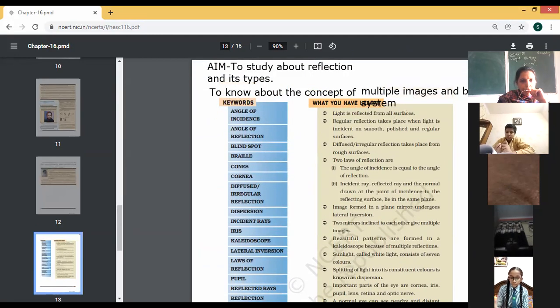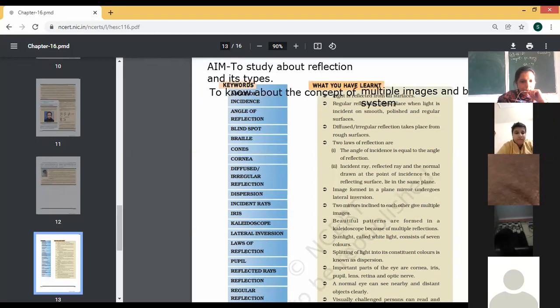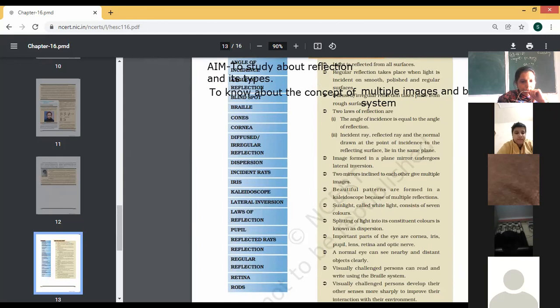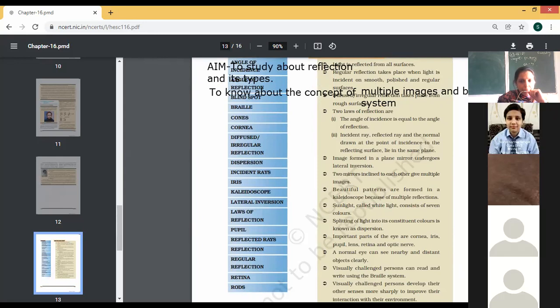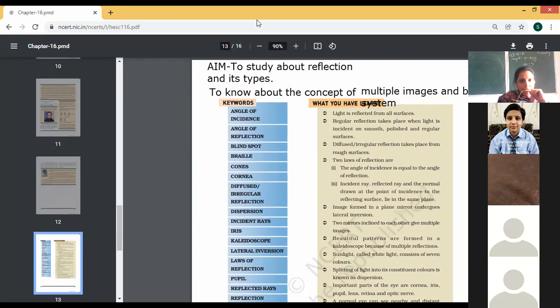Kindly go for it: angle of incidence, angle of reflection, blind spot, braille, cones, cornea, diffuse reflection, dispersion, incident ray, iris, kaleidoscope, lateral inversion, laws of reflection, pupil, reflected rays, reflection, regular reflection, retina, and rods. So giving you 5 minutes. Kindly find out the answers of all these terms. Hurry up.